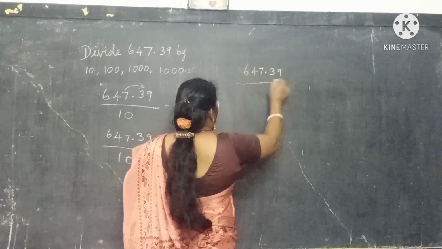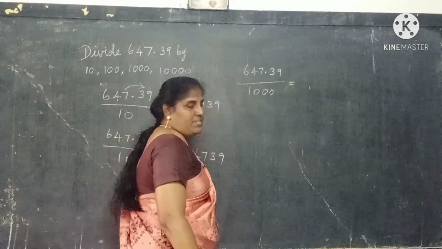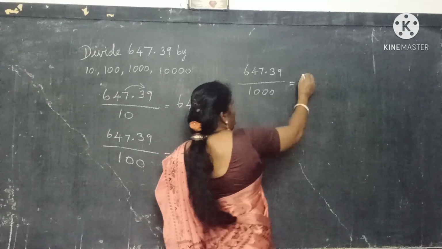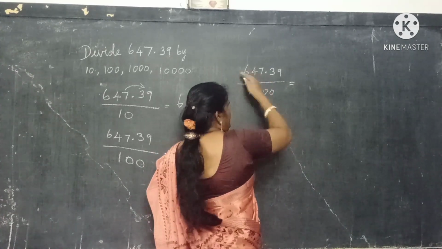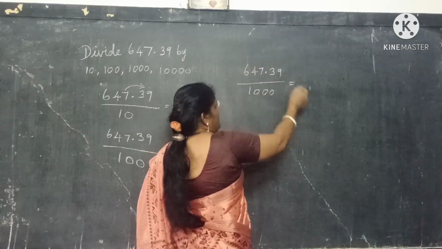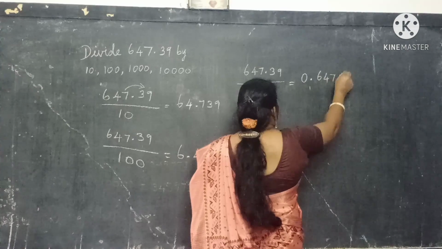Okay, the next one, 647.39 by 1000. How many places do we need to move? 3 digits we need to move. After that there is nothing, so the decimal comes to here only. So 0.64739.